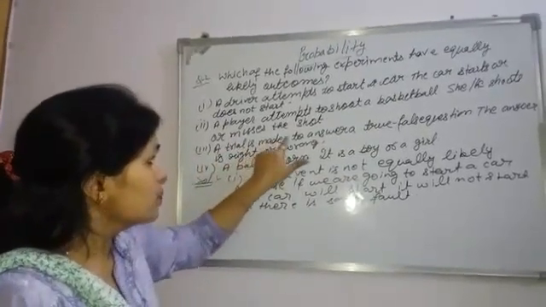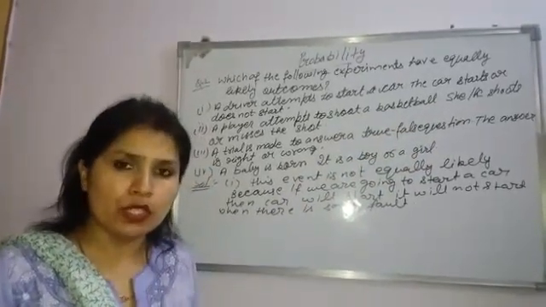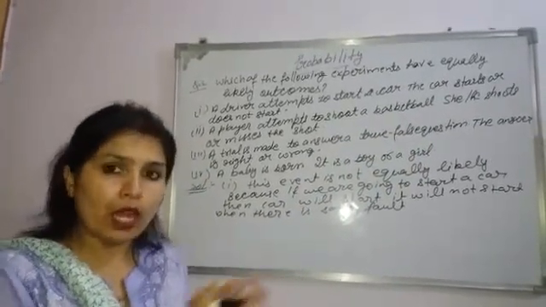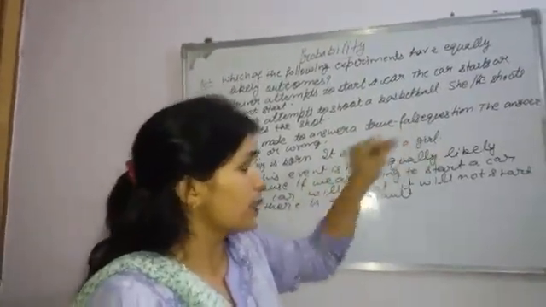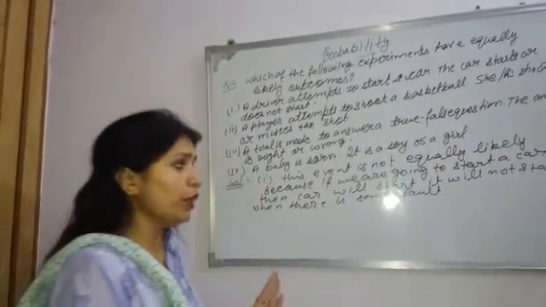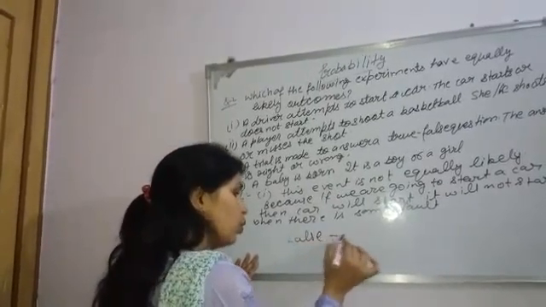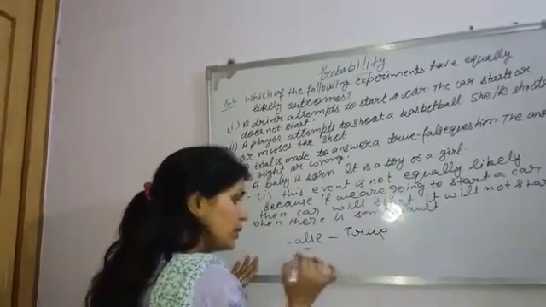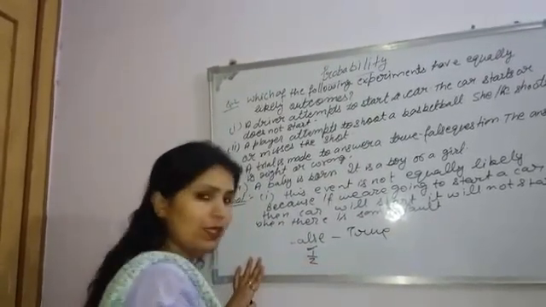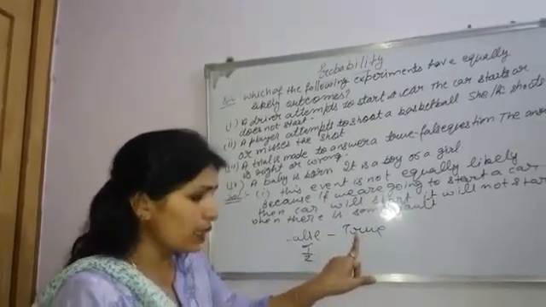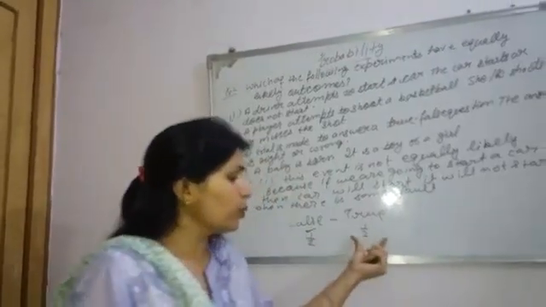A trial is made to answer a true false question. Suppose we have a question, and we have some options, but in this case we have only two options. First is true and second is false. If we are going to give the answer to our question, then you will mark false or true. We only have two choices. If you mark false, what will be the probability? 1/2. And if you choose true, again your probability will be equal to 1/2.